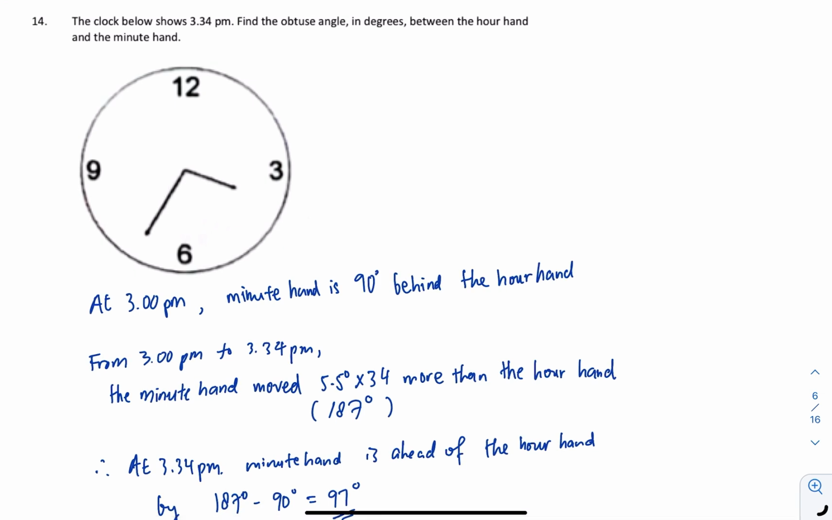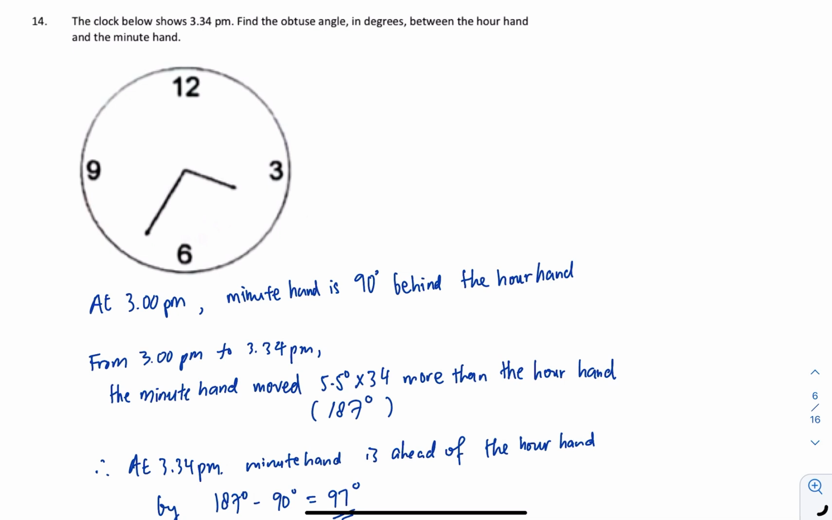Okay, number 14. The clock will be 3:34. Find the obtuse angle in the degree between hour hand and minute hand. Okay, obtuse angle will be here. Obtuse angle will be 90 to 180. Okay, this angle is called reflex. Okay, in this question,